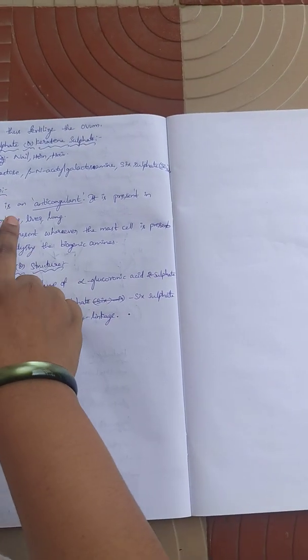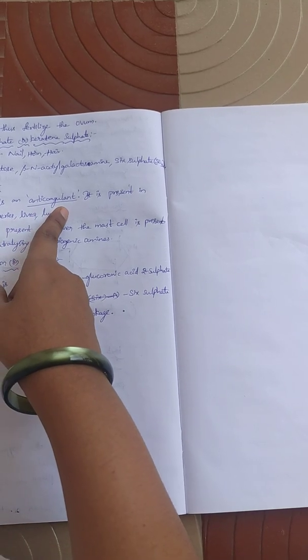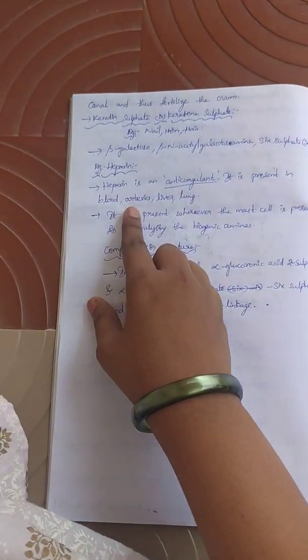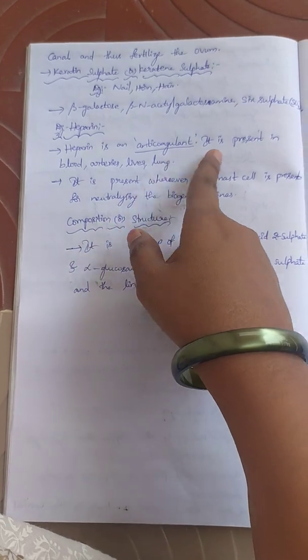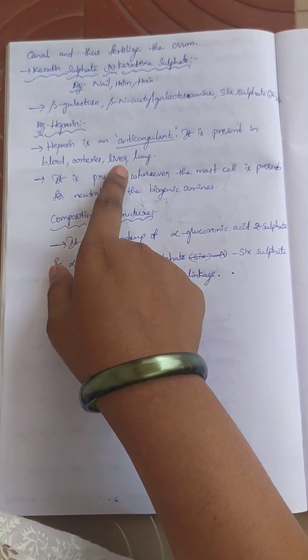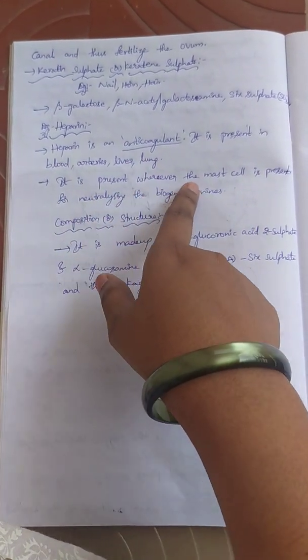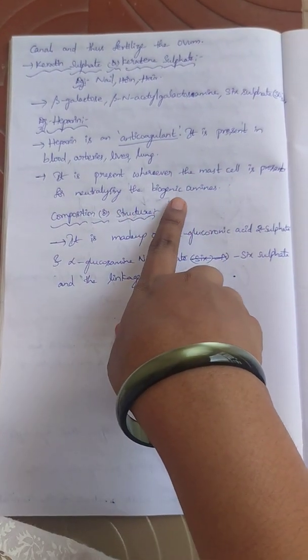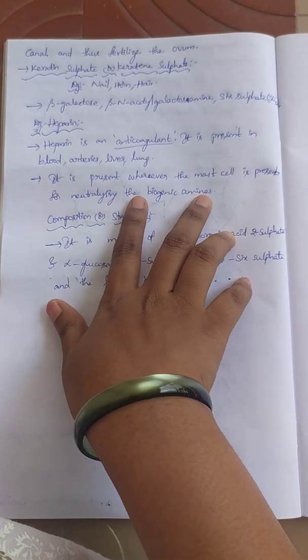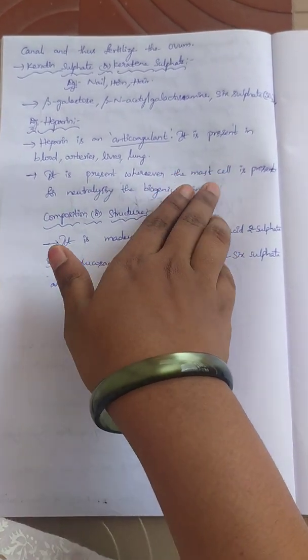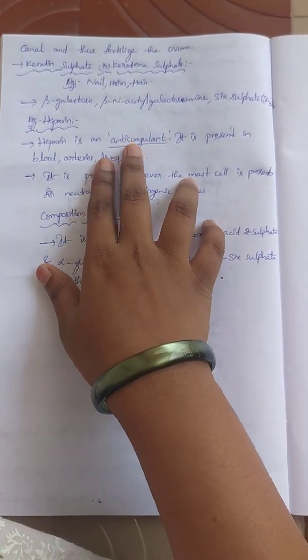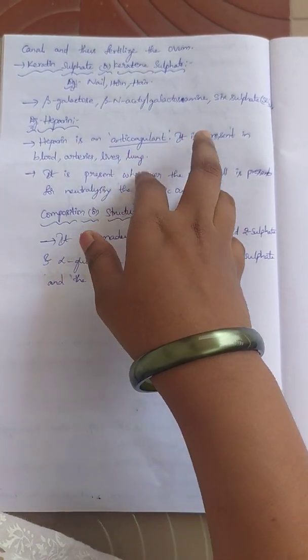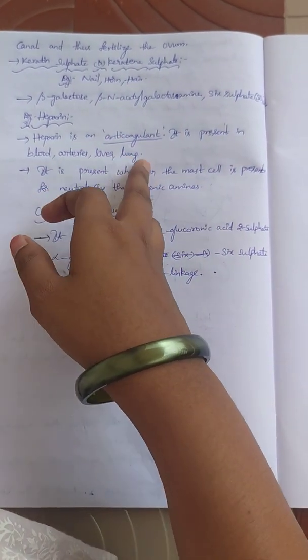Next, heparin. Heparin is an anticoagulant. It is present in blood, arteries, liver, and lung. It is present wherever the mast cell is present, for neutralizing the biogenic amines. To neutralize biogenic amines in mast cells, this heparin is present as an anticoagulant in blood, arteries, lungs, and liver.